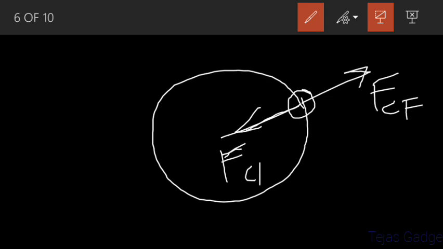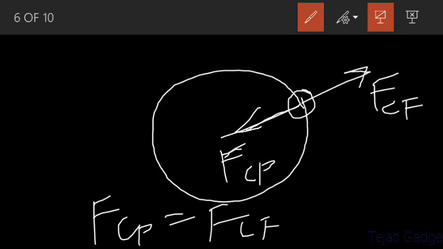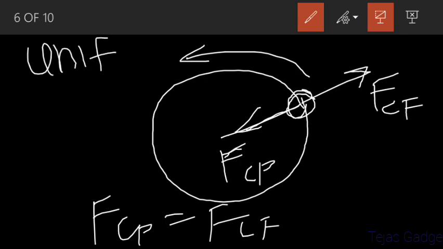When these two forces act on the stone, they are equal because they are balancing each other to keep the stone on the circular path, so that this stone remains on the path with uniform motion.